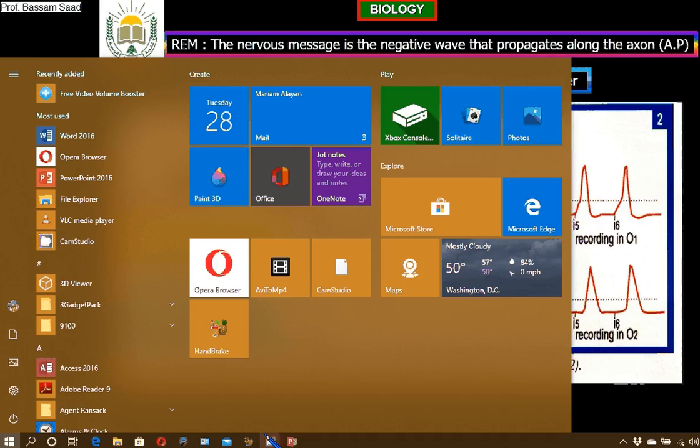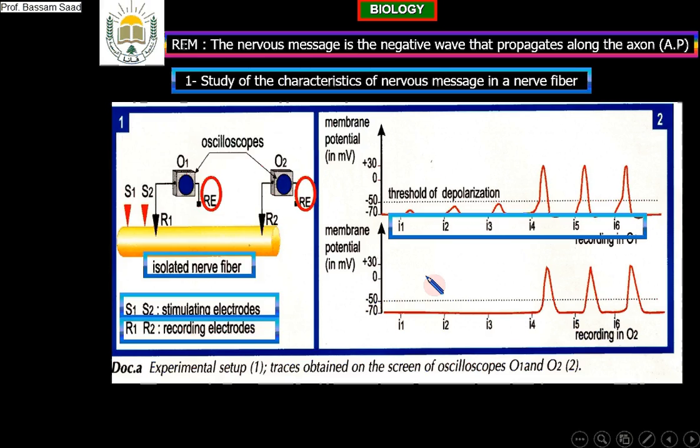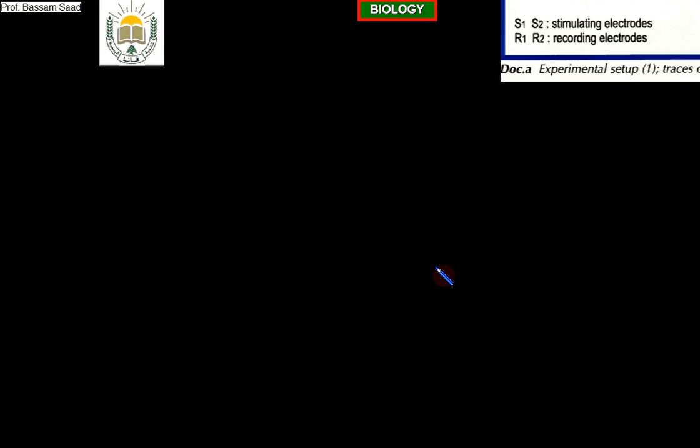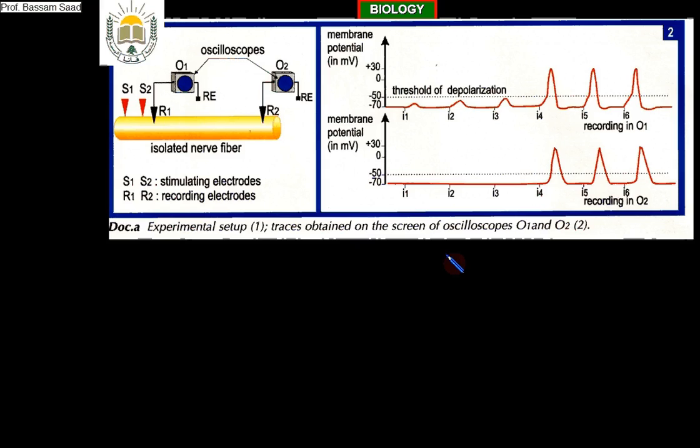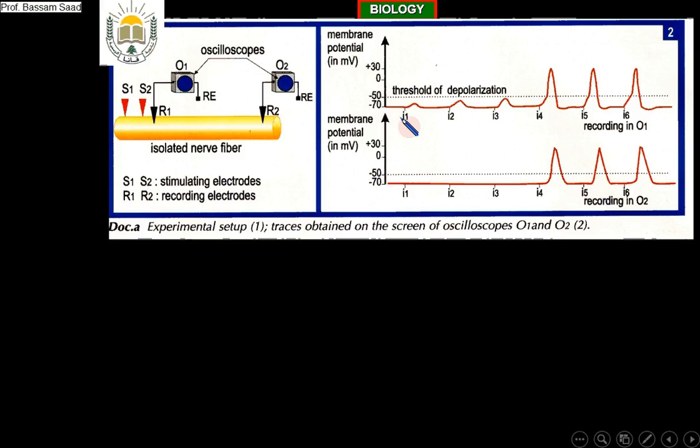Let us start with our interpretation of the document or of the experiment. This is our experiment, and we want to interpret. Please pay attention. I will put together the first 3 stimulations, because they have the same result. So for stimulations of increasing intensities, I1, I2, and I3, no action potential is obtained.